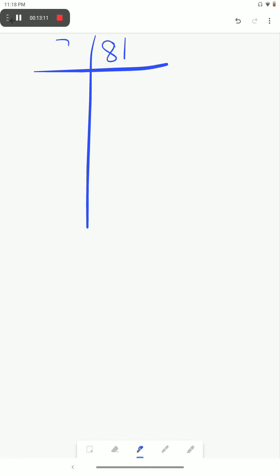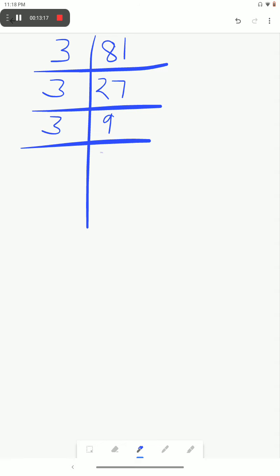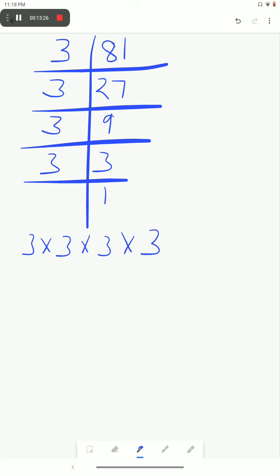We will get 3 4s are 12, 3 3s are 9, 3 3s are 9, 3 1s are 3. What are its prime factors? 3 into 3 into 3 into 3. Okay. Three of these 3s are forming a triplet, but this one is not forming a triplet. It means it is extra. If we remove it from here, it will form a triplet and it will be a perfect cube.